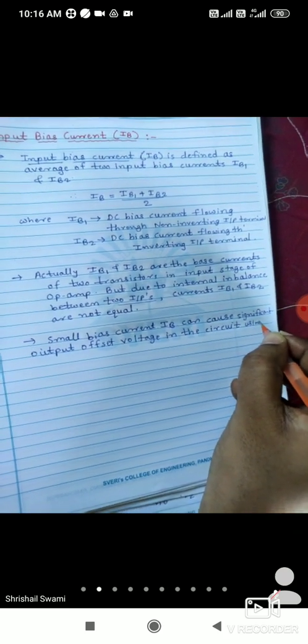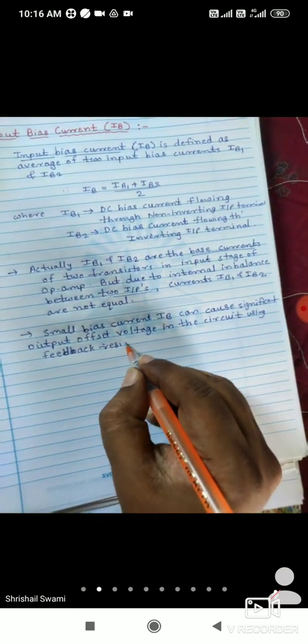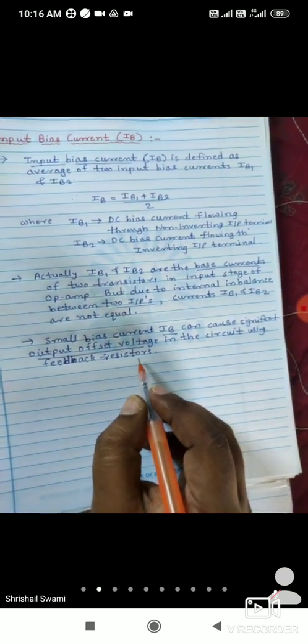A small bias current IB can cause a significant output offset voltage in the circuit using feedback resistors.